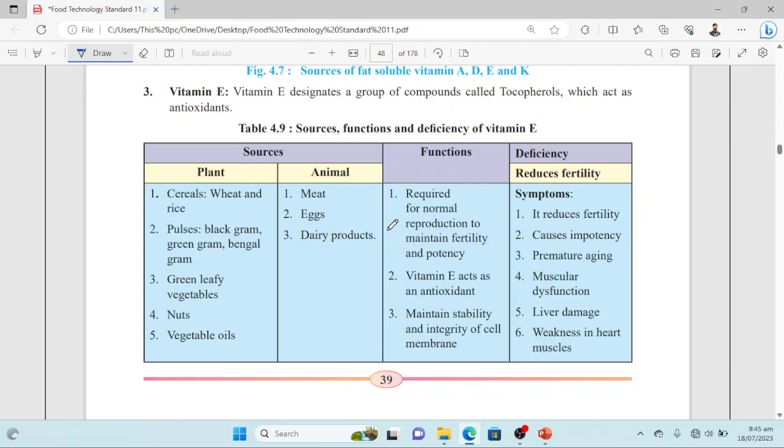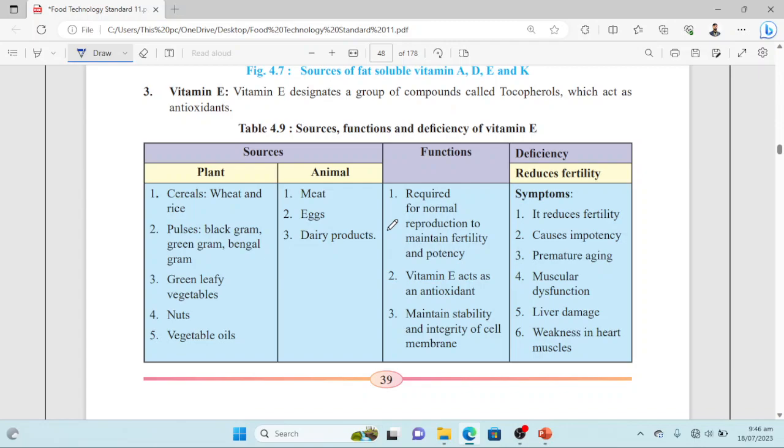So plant sources of vitamin E are cereals, pulses, black gram, green gram, Bengal gram, green leafy vegetables, nuts and vegetable oils. While meat, egg and dairy products are animal sources of vitamin E. Functions of vitamin E in the body. For reproduction, and to maintain fertility and potency, vitamin E is very important. And vitamin E acts as an antioxidant, as we have discussed earlier.